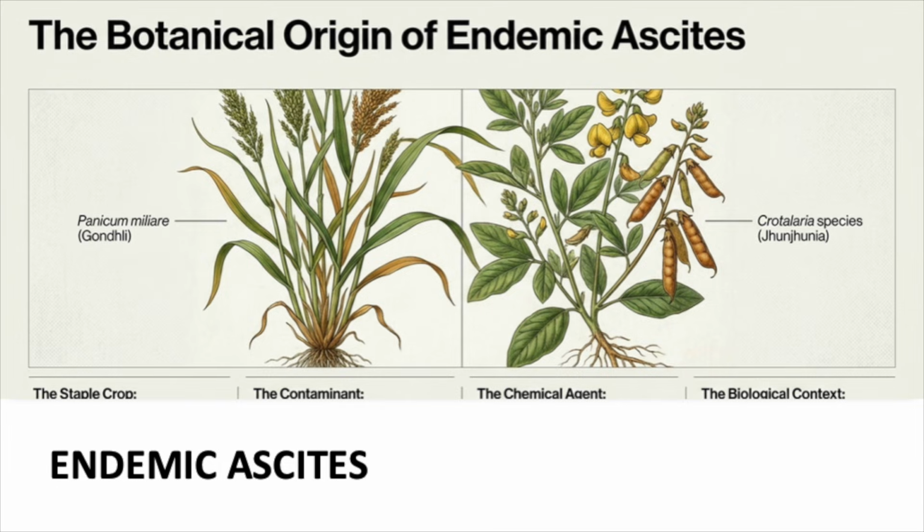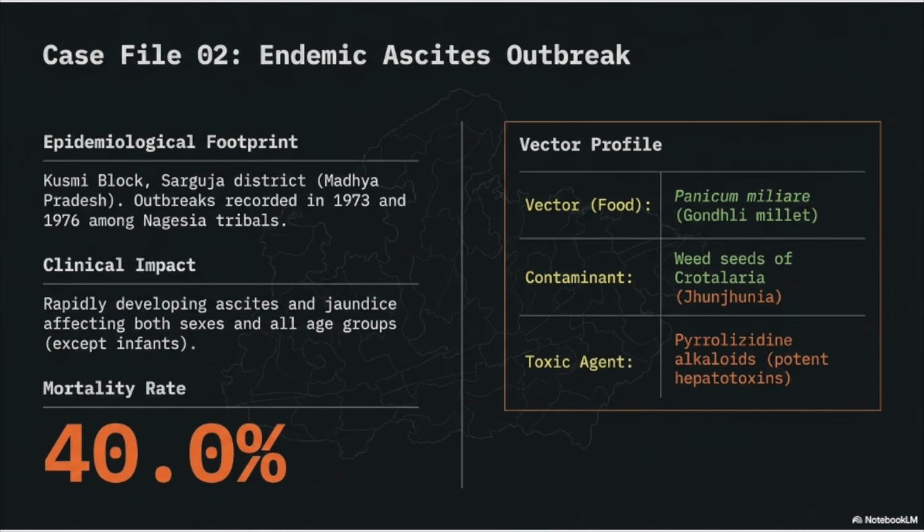Next, let us look at endemic ascites. This case was recorded in Kusmi block of Sarguja district in Madhya Pradesh, with outbreaks occurring in 1973 and 1976 among the Nageshiya tribal population. The clinical impact includes rapidly developing ascites and jaundice, affecting both sexes and all age groups except infants. The mortality rate recorded was as high as 40%.